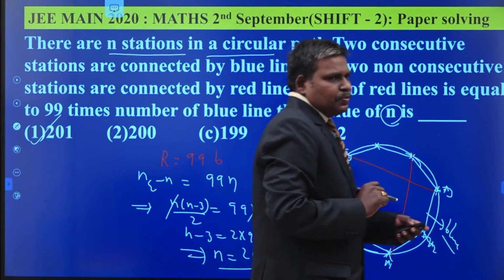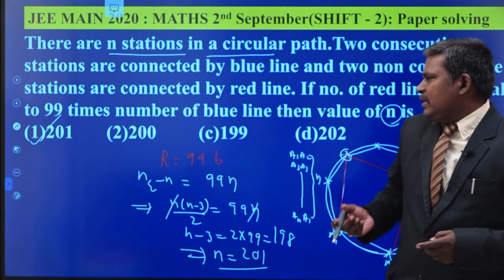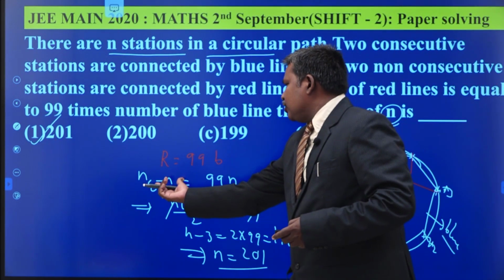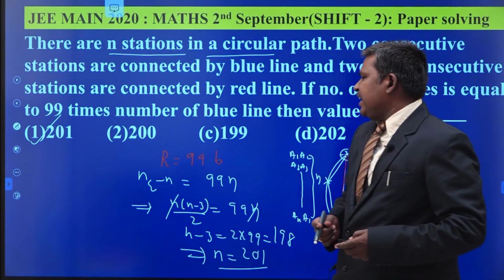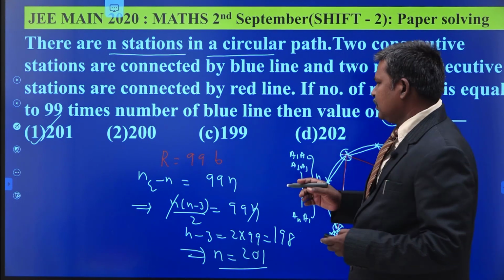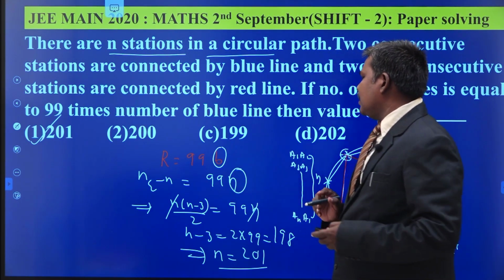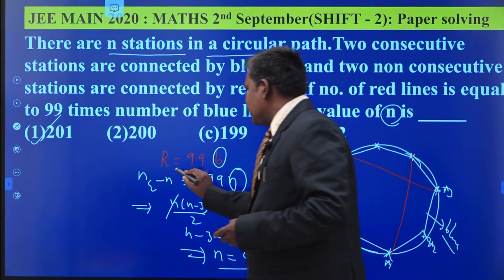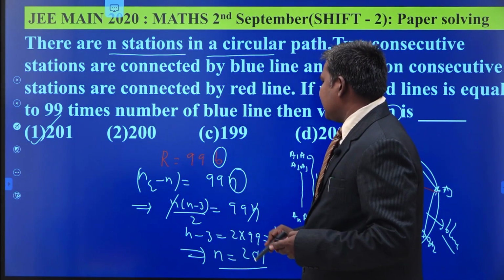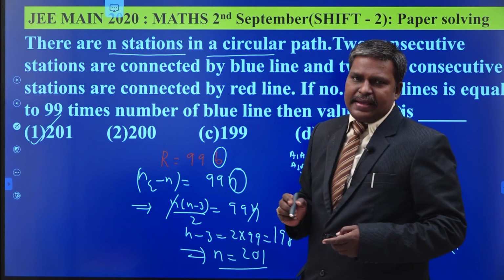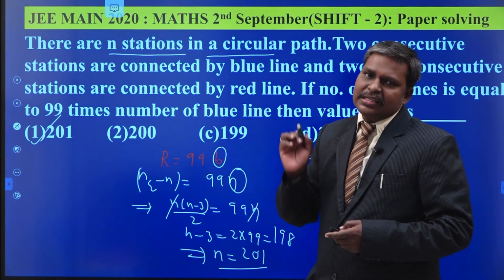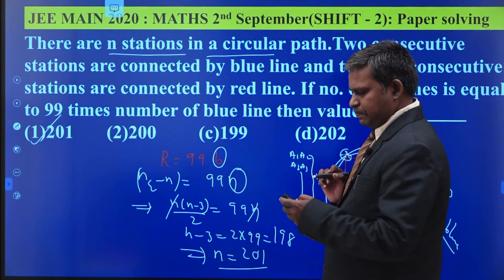It is also a very simple question. Once you obtain the number R is equal to NC2 minus N and B is equal to N, understand? 99 times of B is given to you. NC2 minus N is the number of red lines. N is the number of blue lines. N stations are on the circular path. Okay.